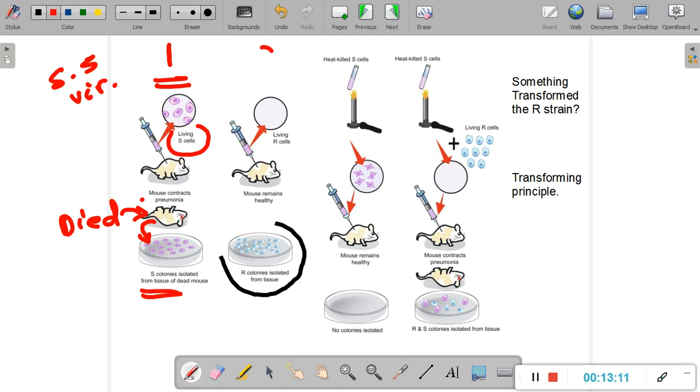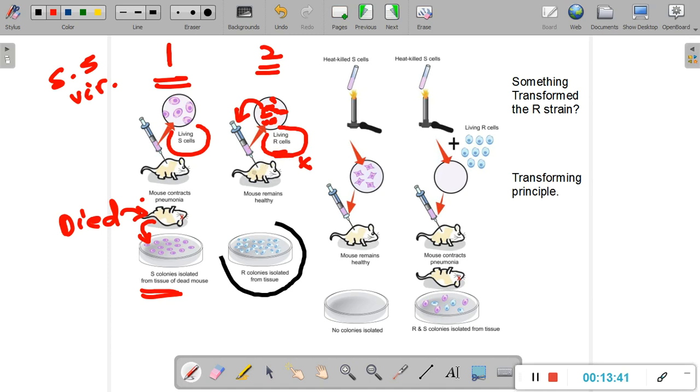In the second step, he went a little further, and he took the living rough cells. Now the rough cells cannot cause any particular disease. So here's this petri plate with the rough cells on it. So let us just draw a couple of rough cells. So let us assume that these were the rough colonies. He scraped them out, put them into a certain solution, put them into the syringe, and then injected this solution into the mouse. Now, as these rough cells are avirulent, they do not have a polysaccharide layer.